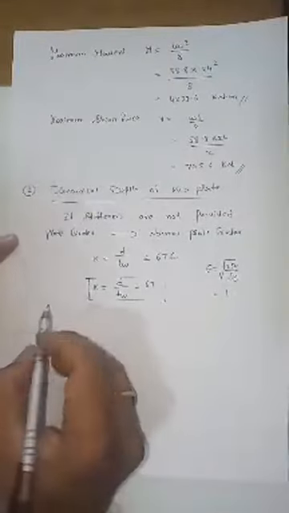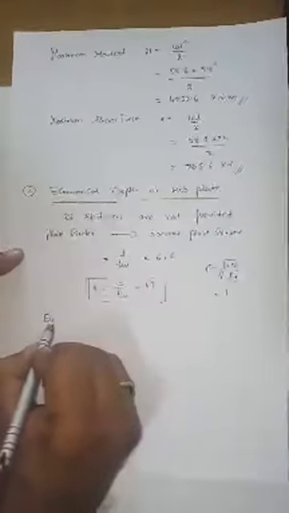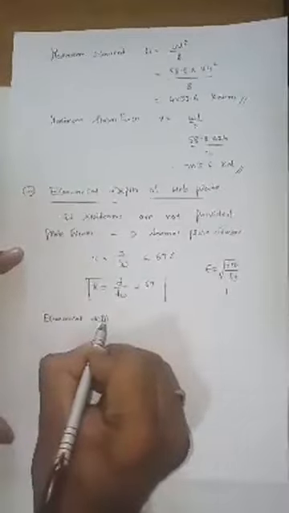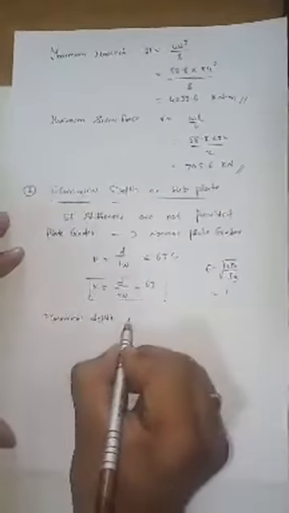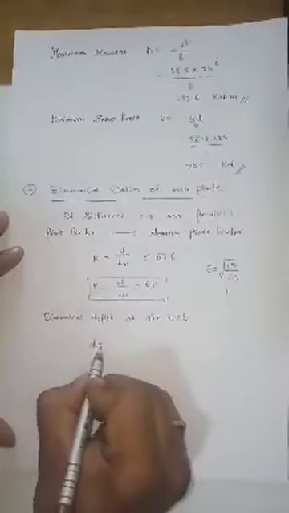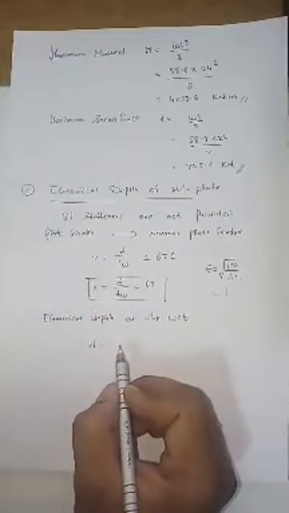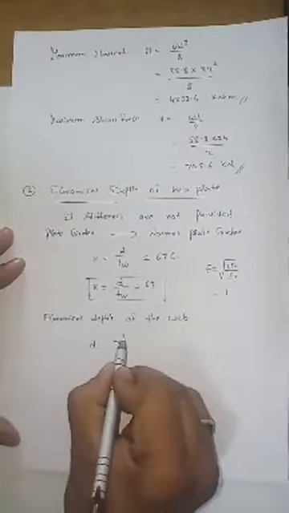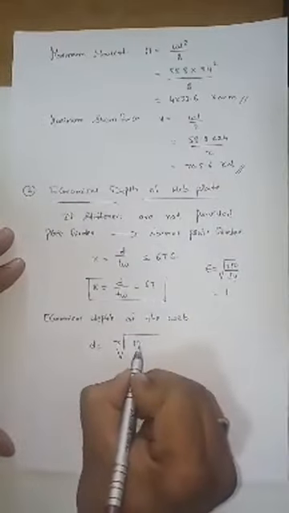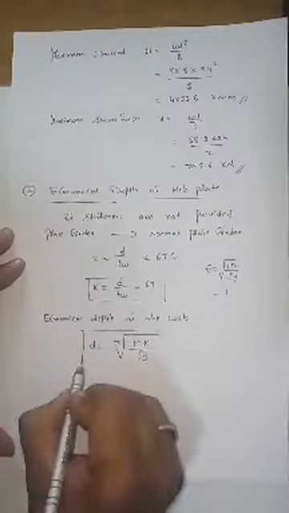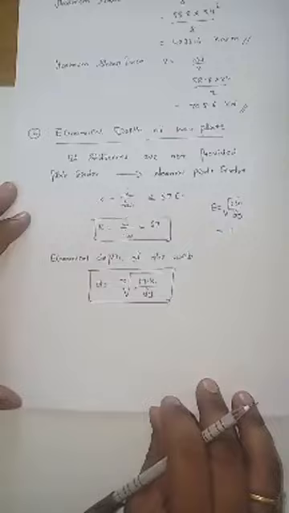Okay, now write down the economical depth formula. What is the economical depth formula? Economical depth of the web: D is equal to (M into K by fy) whole power 1 by 3. How can we write that? We can also write it as the cube root of M into K by fy. Yes, so we can write even like this. So this is the economical depth formula, right?